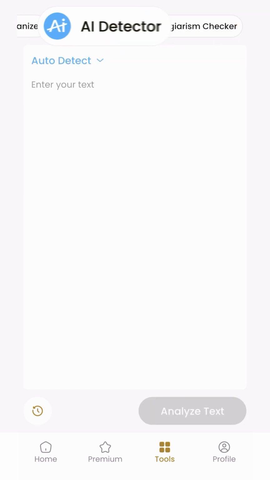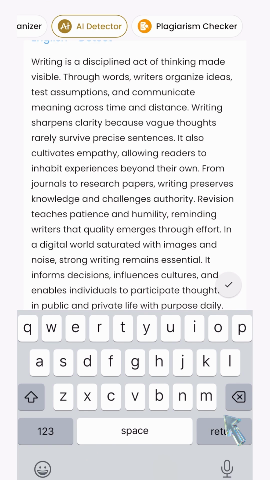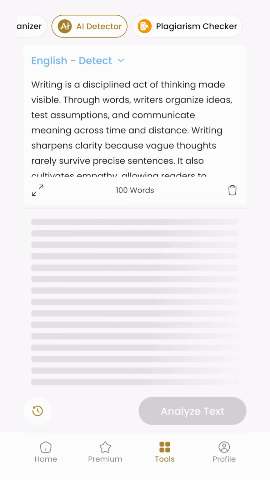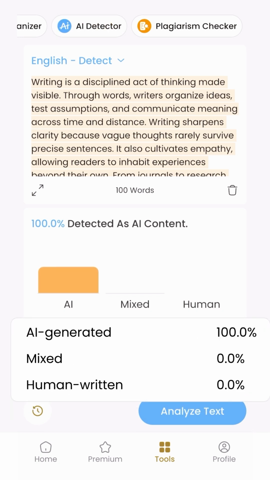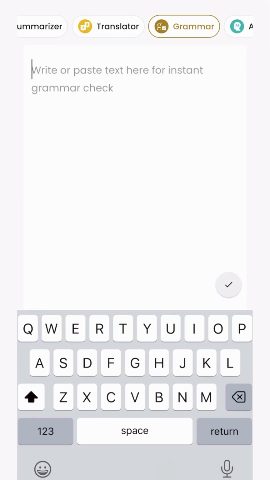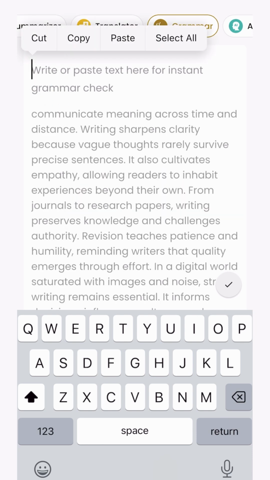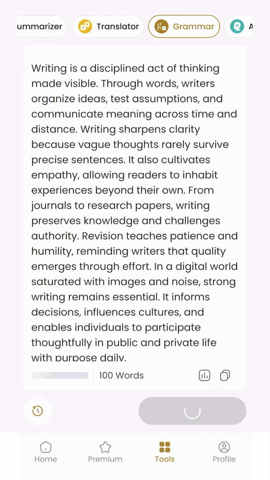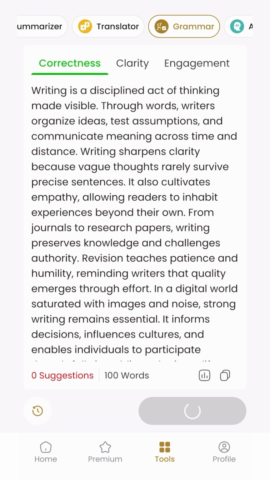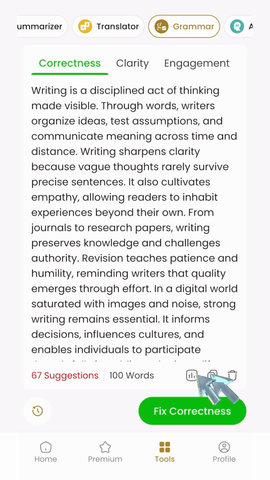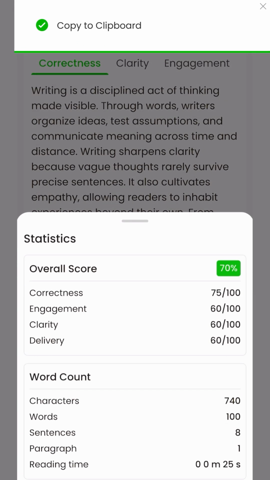Combine it with the AI detector to make sure whether the content was taken from AI as well. Analyze the text. It will do it for you. Go ahead and check the grammar of the same content as well, to make sure your credibility is not at all harmed. Just paste the content and it's done for you. It will correct all the grammar in one go. You don't have to worry about it. Also, you can check the stats of the grammar in one place.